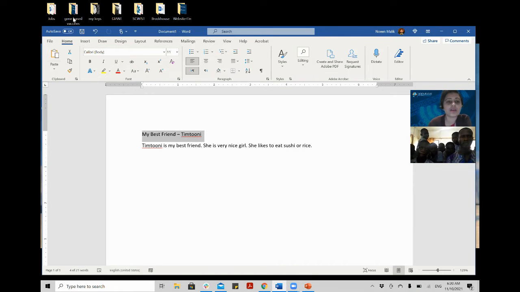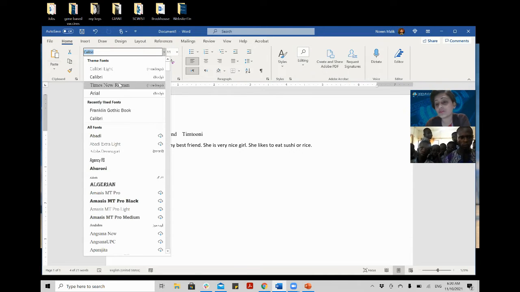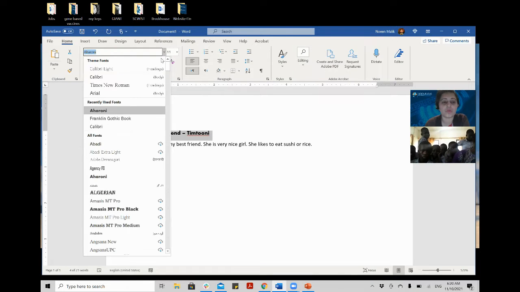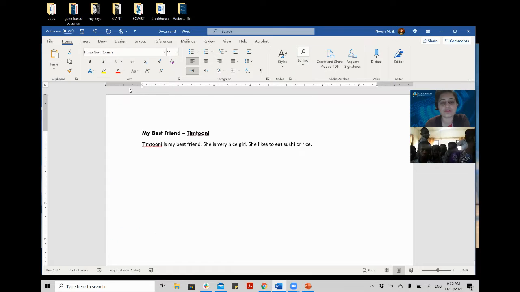And now I will go here to play with the toolbars. So here is the font. Of course, you can choose the style, how you want to write. Most of the times in your documents, you choose three styles: Calibri, Times New Roman, or Arial. But let's choose something else. Maybe I would like to choose this Aharani. It is already bold, right? But let's choose something which is not bold. Let's choose this Times New Roman. So now I have changed the style.